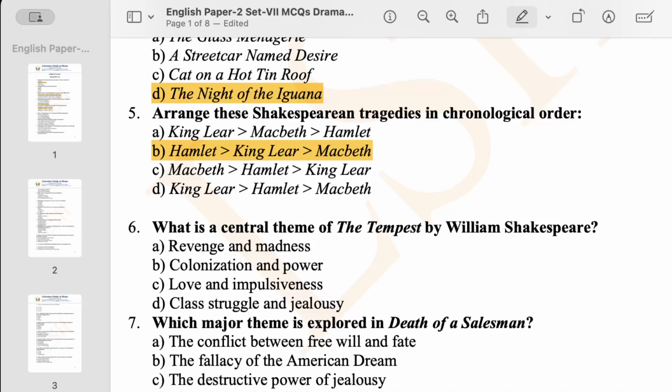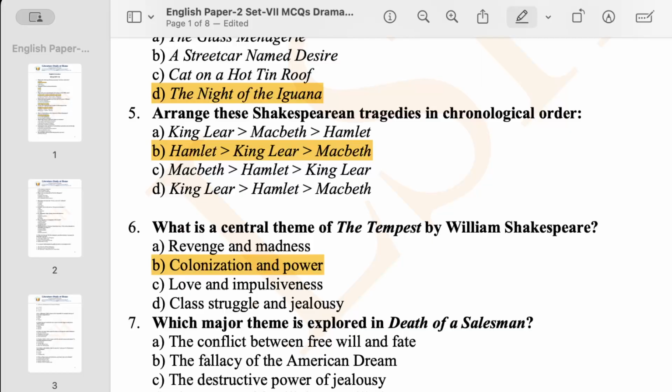Option B, colonization and power. Option C, love and impulsiveness. And D, class struggle and jealousy. I have hinted at it earlier, so your answer is colonization and power. We have the character Prospero who colonized a kind of supernatural figure named Ariel.